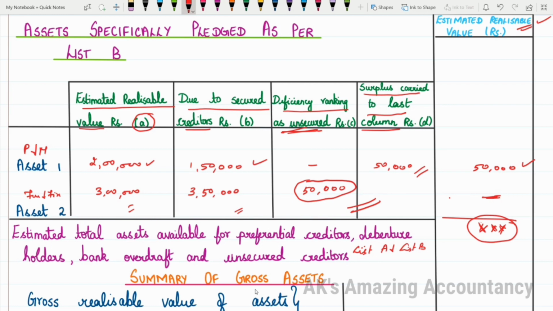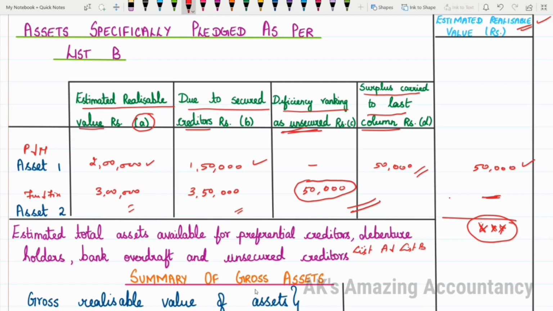You'll be making payment to the preferential creditors first, then to the debenture holders, then to bank overdraft if any, then to unsecured creditors. After settling unsecured creditors also, if there is any balance, then it is available to shareholders. There again, preference shareholders will get first, then the equity shareholders.